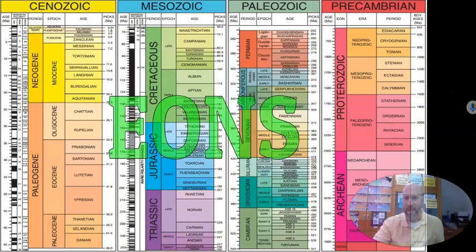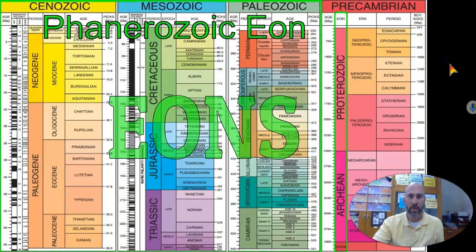So if we break that down and look at our geologic time scale, a much more complex one with a lot of information on it, here are your eons. There's your Hadean, Archean, and Proterozoic eons over here on the right. We group those together in what we call the Precambrian. Cambrian is right down here. And then the Phanerozoic, the visible life, kind of where we are right now, is that whole section on the right there. We have a lot more information about the Phanerozoic eon, which is why it's so much larger compared to the other ones.